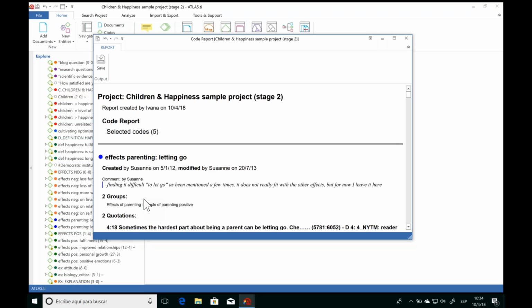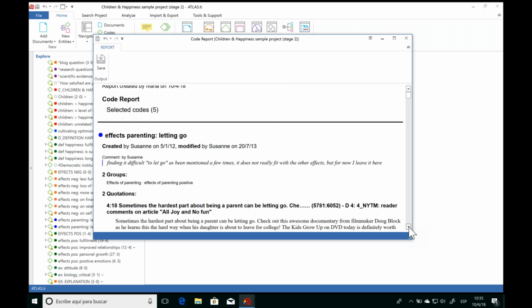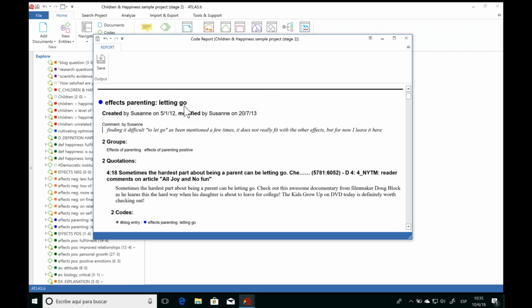Now ATLAS.ti puts all of this together for you in one document. You see the name of the project, what kind of report it is, and down below we see the first code that we had selected, who worked on it. We have the comment of that code, so we can already see the code's definition right here in the report. We can see what groups this code belongs to, and we see there's 2 quotations associated to this code.